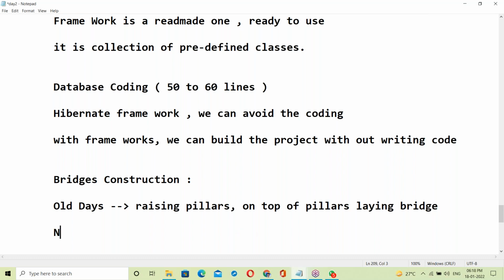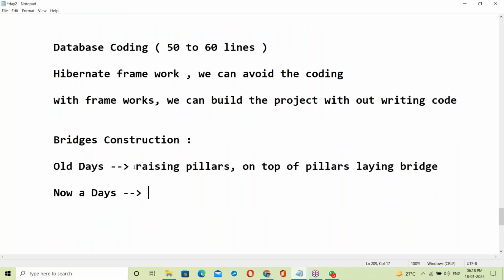But nowadays, what happens? Just this part, raising pillars, is even done using machines, without manpower. Next, on top of the pillars, they are just assembling blocks.